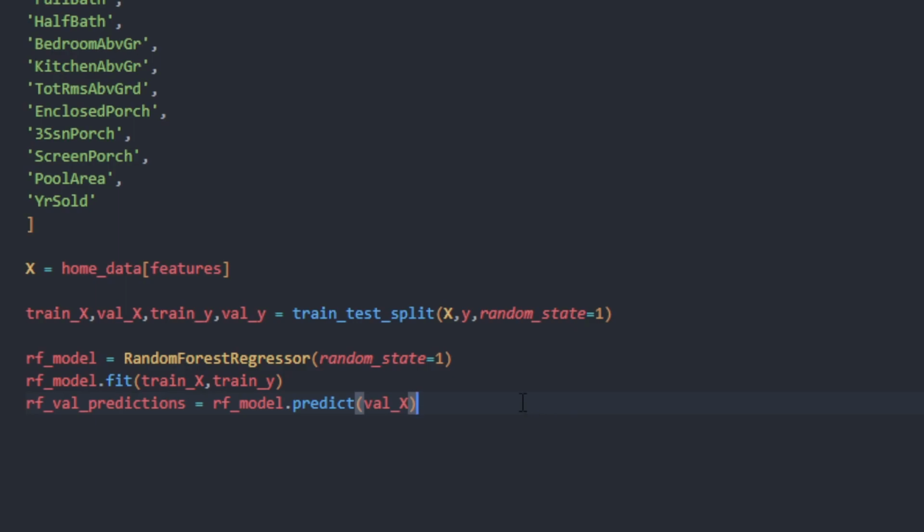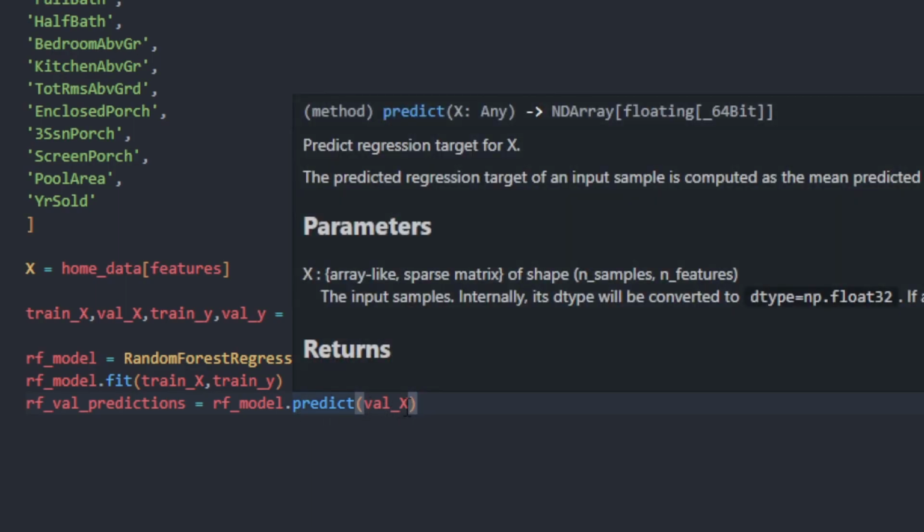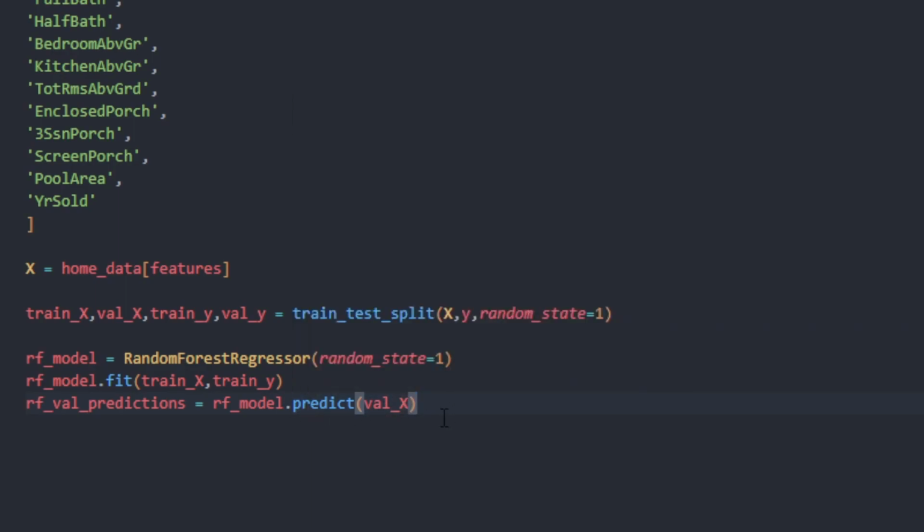What this is doing is taking the validation X and trying to make predictions using the training data. We're going to be able to see that in action in a little bit.